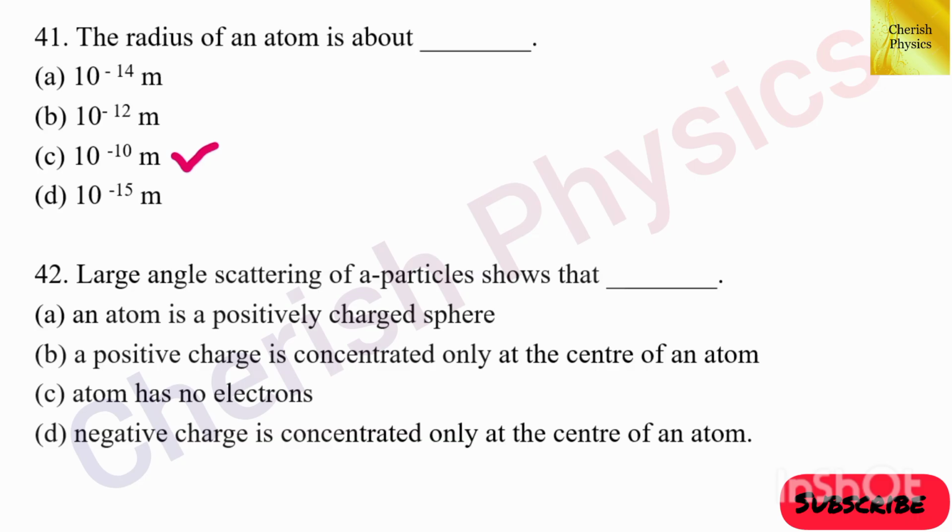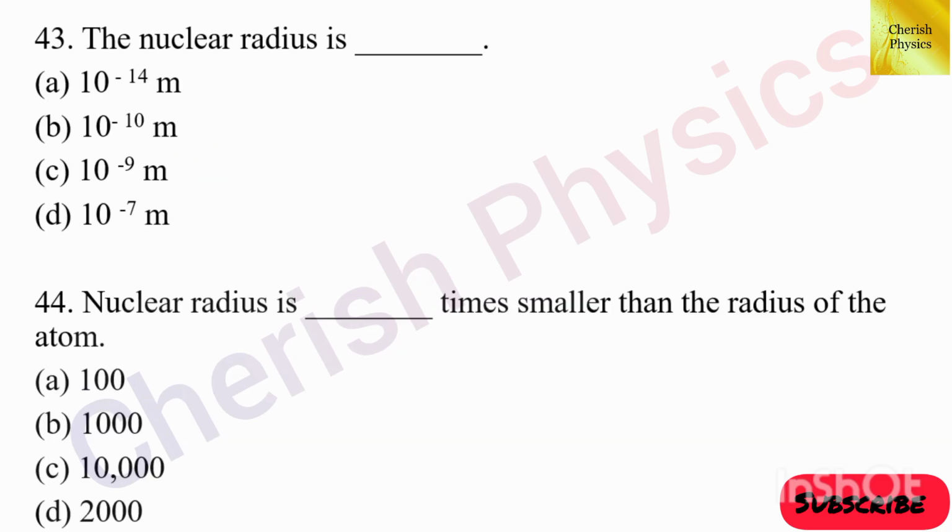42nd question. Large angle scattering of alpha particles shows that. The answer is option B, a positive charge is concentrated only at the center of an atom. 43rd question. The nuclear radius is dash. The answer is option A, 10 to the power minus 14 meter.